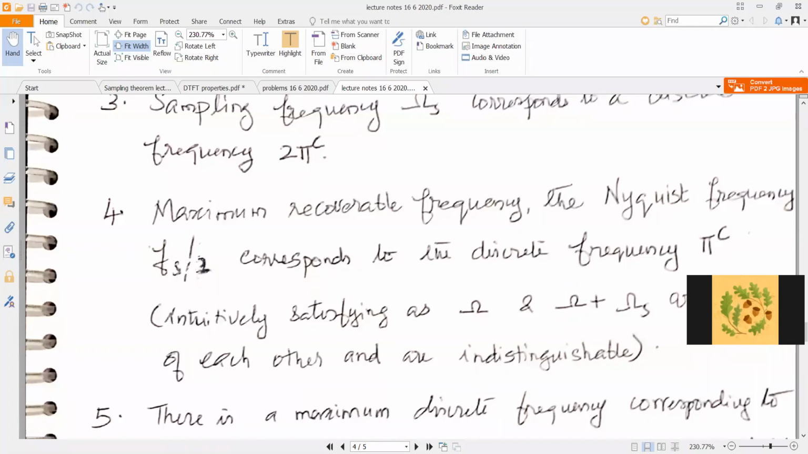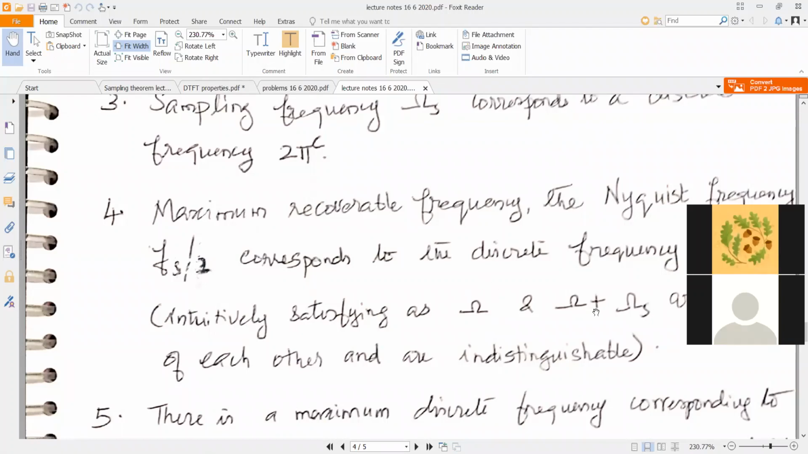This concept of a maximum frequency is very important. So pi radian corresponds to a maximum frequency. Why? Because pi radian corresponds to the analog frequency fs by 2, which is the maximum recoverable frequency. Okay. So this is intuitively satisfying, as omega, the analog frequency, and omega plus omega s are aliases of each other and therefore are indistinguishable, which we had discussed in the previous class.